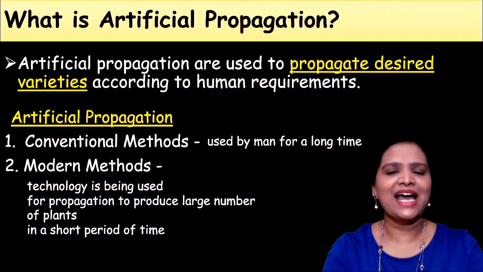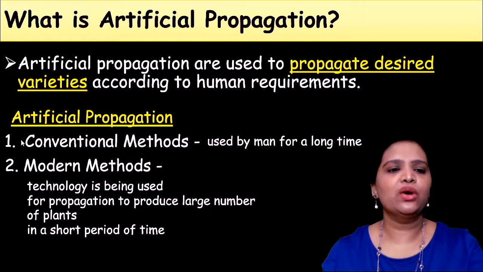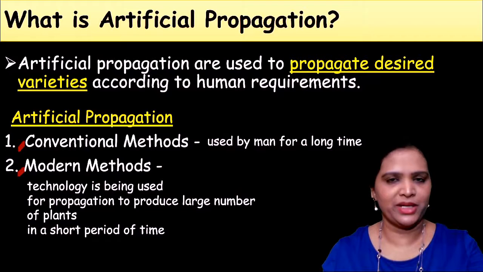After technology, particularly the biotechnology field, has developed, we follow methods using tissue culture. These modern methods use technology for propagation to produce a large number of plants in a shorter period of time.